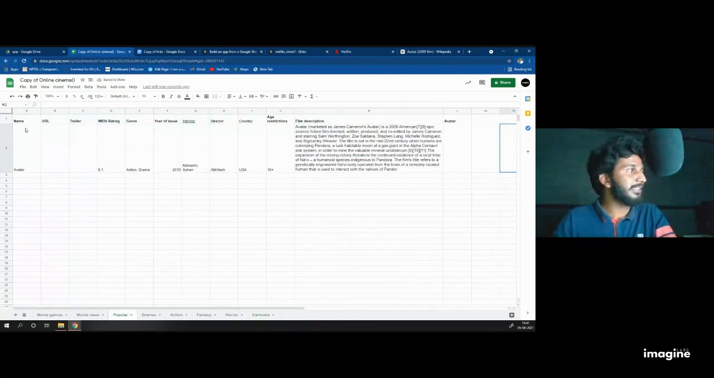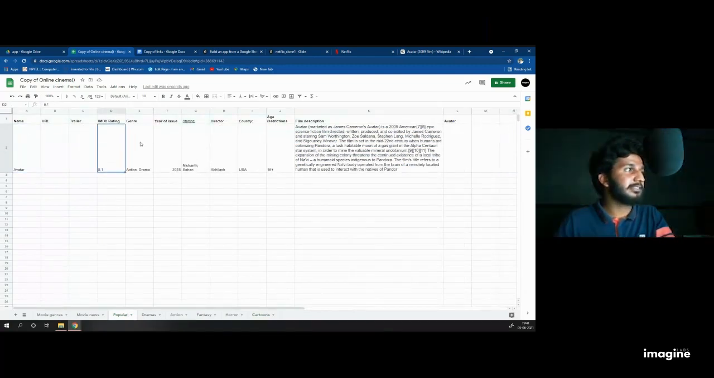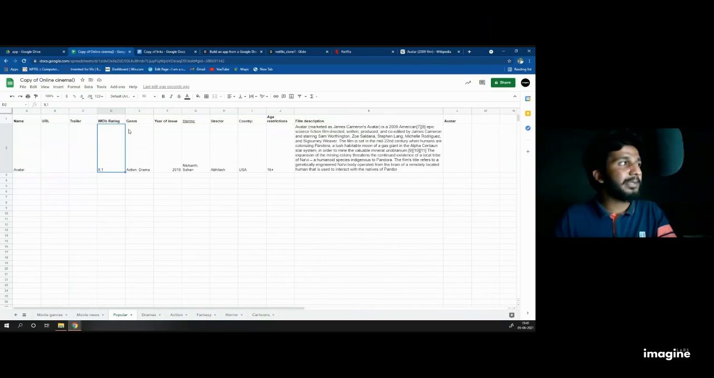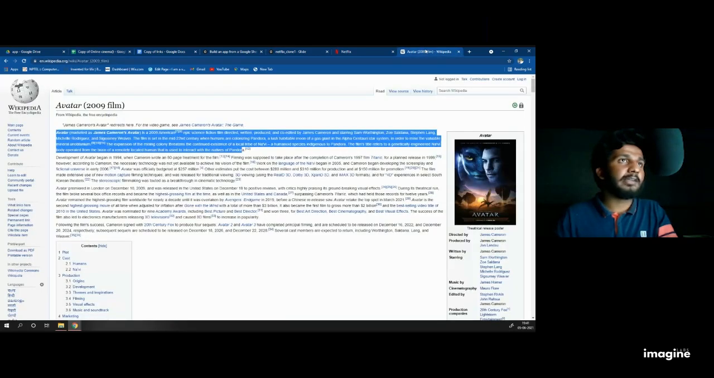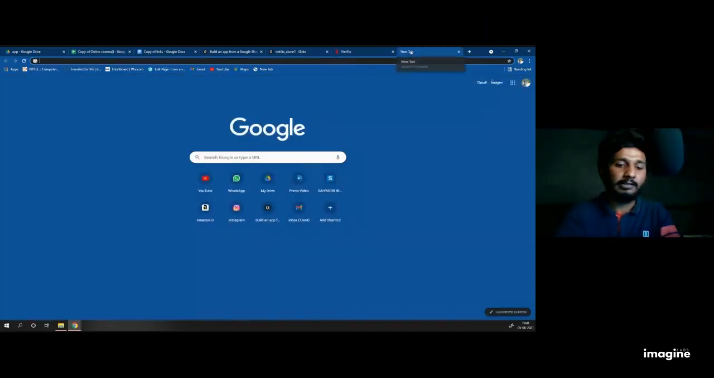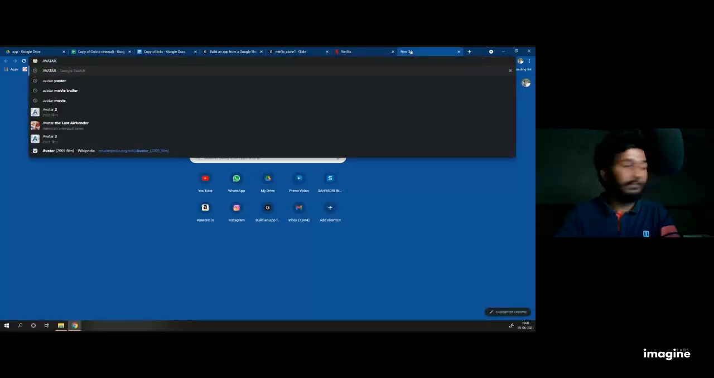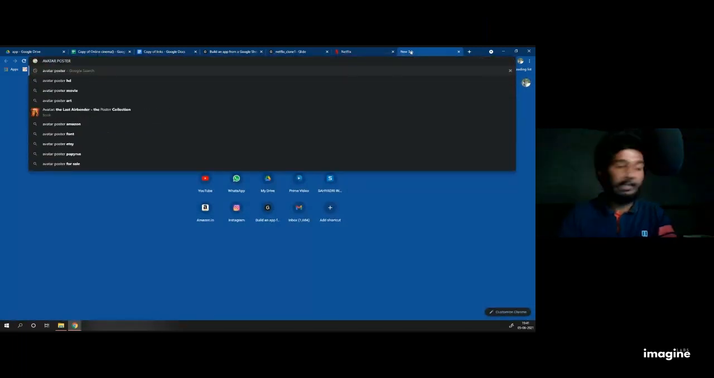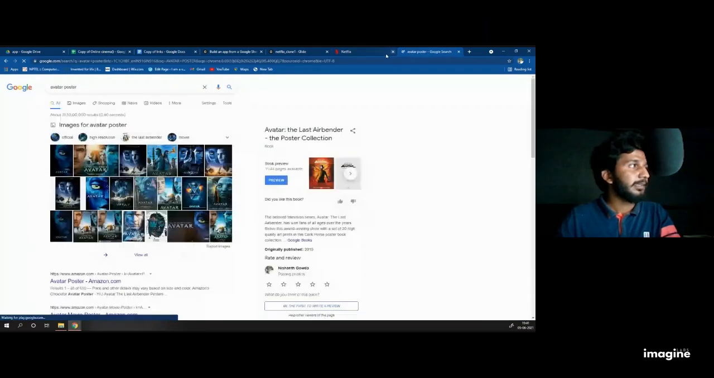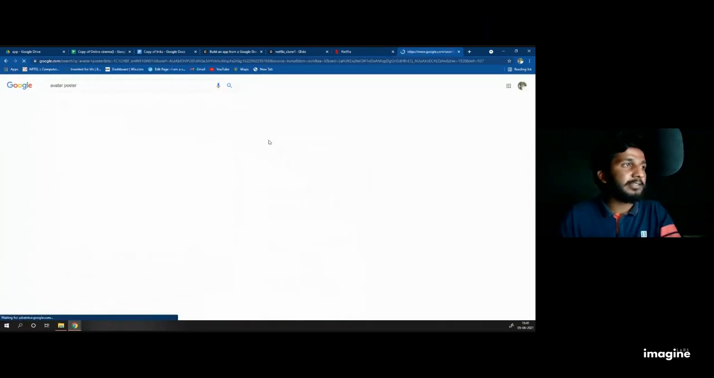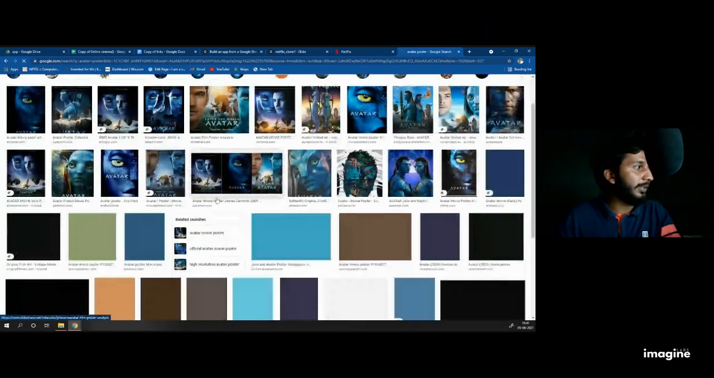Then you can see that age is done, IMDB rating is done, genre is done, year of release is done, starring is done, director is done, country is done, but avatar is remaining. What is meant by avatar? I take the avatar as a poster. So I will go here and search for avatar poster and click enter. Then I click on images. I will get a lot of avatar posters here.